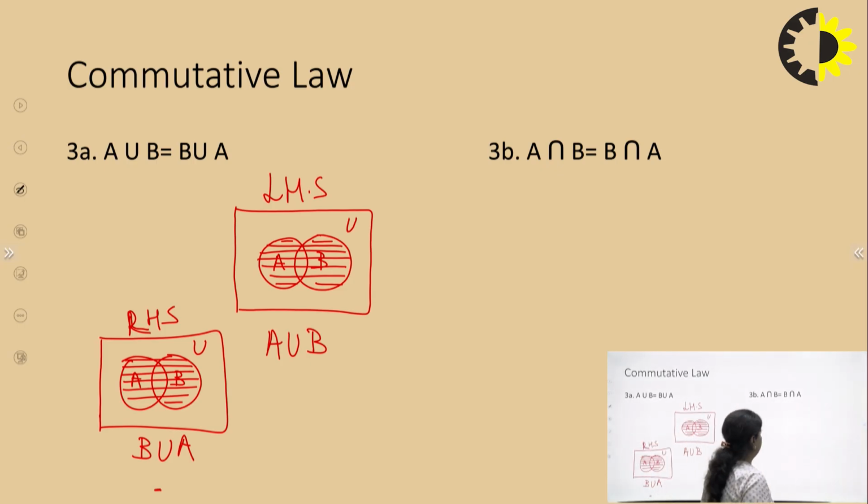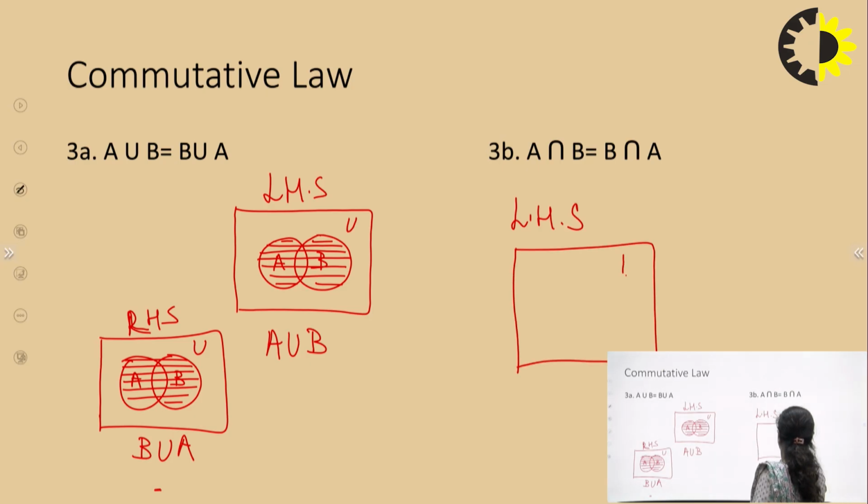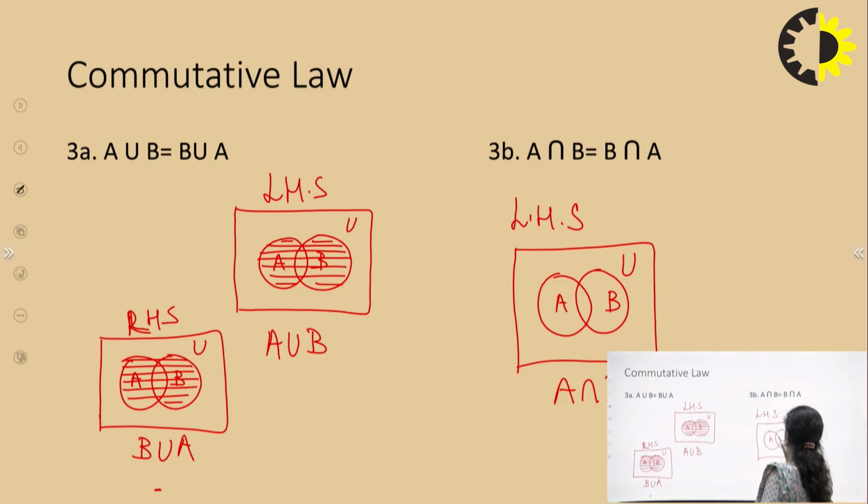So, again for intersection, it says that if I calculate A intersection B, it is going to be the same as B intersection A. So, let us do it again with the help of the Venn diagram. First, draw the Venn diagram for the LHS. This is my universal set. Now, I have these two sets, A and B. What is my A intersection B? It is going to be the common elements which are there in A and B, and this is the region which actually represents my A intersection B.